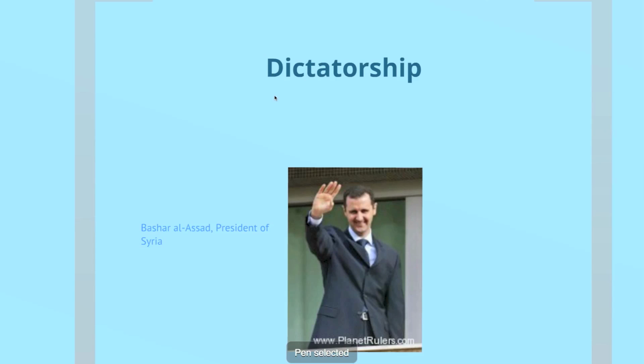The next type of government I would like to talk about is called a dictatorship. A lot of us are very familiar with what a dictatorship is. This here is a dictator, and he runs a dictatorship. A dictator means somebody who has all the power. All power. And this is Bashar al-Assad. He calls himself the president, but he is a dictator of Syria, meaning he has all the power.